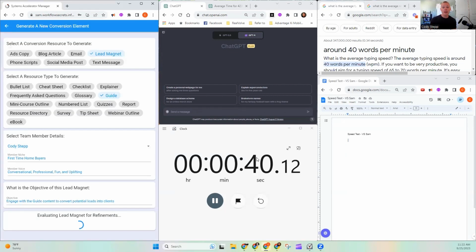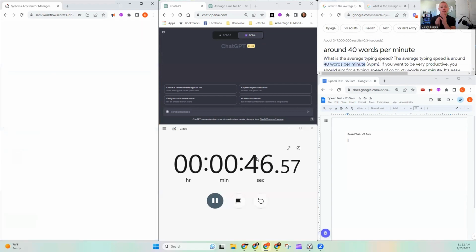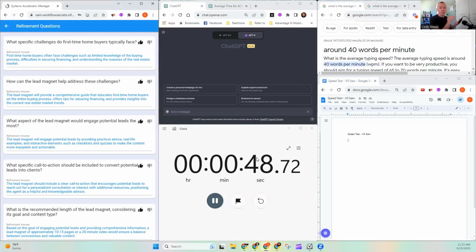Now we are 39 seconds in, and Sam has already started thinking about what you're trying to create. It's referencing what I just told it to do. It's looking at the profile settings, and then it's going to fire back a couple questions. These are to help me discern what the answer should be. The question is up top. He's also giving me an answer that he thinks would fit into this. So I just need to read each question and each answer and make sure that these are good. We're going to do that real quick.